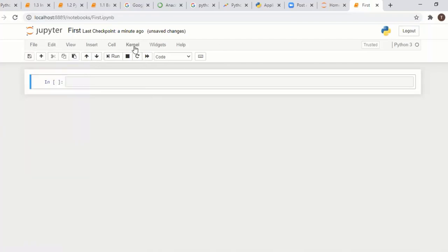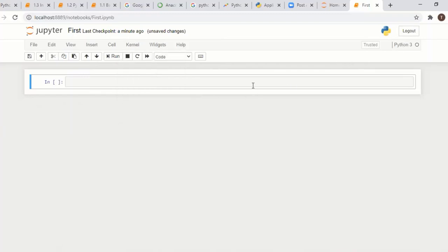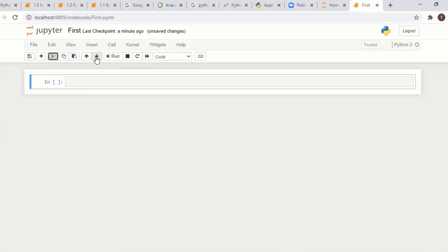Other option. If you see kernel, this is the execution part. Kernel is like kind of engine, Python kernel. You can restart and reconnect, shutdown, whatever. Okay, here I am going to write. If you want to add any cell here, you can add like this. If you want to save, remove or copy, move down, up. If you want to execute the code, you can use run or otherwise Shift Enter.